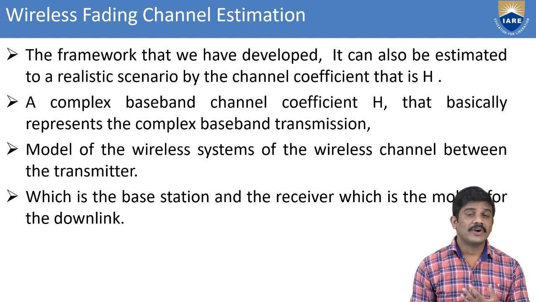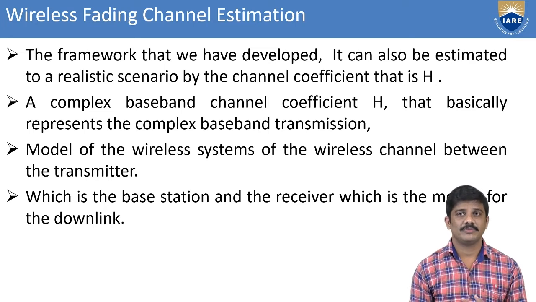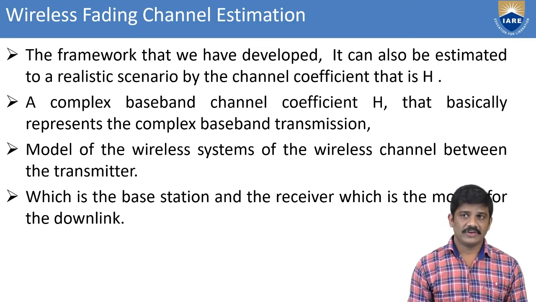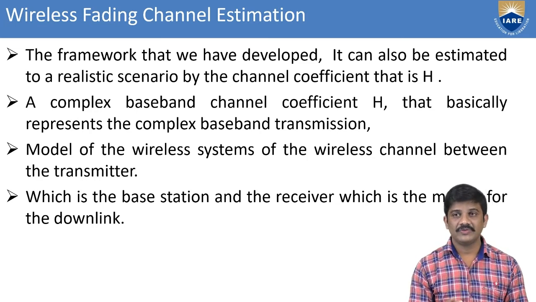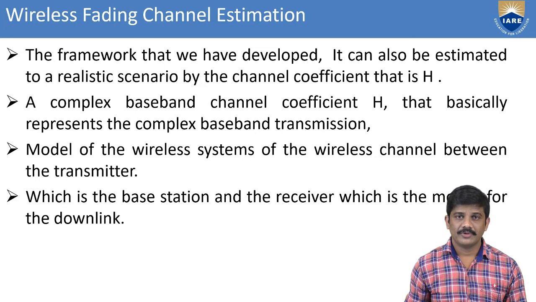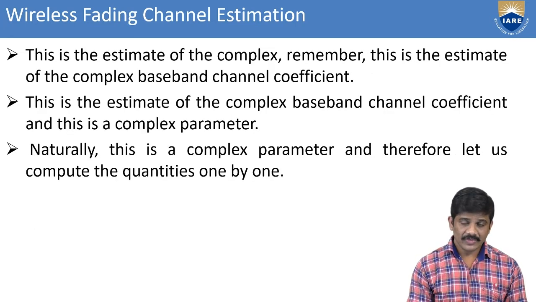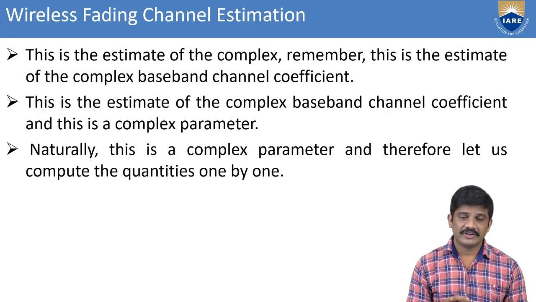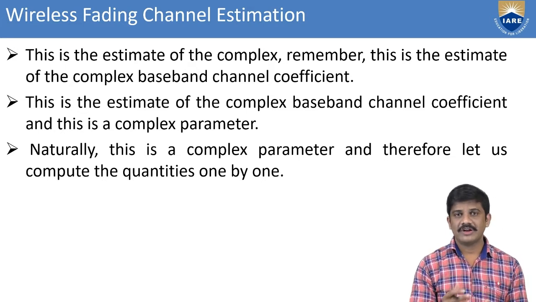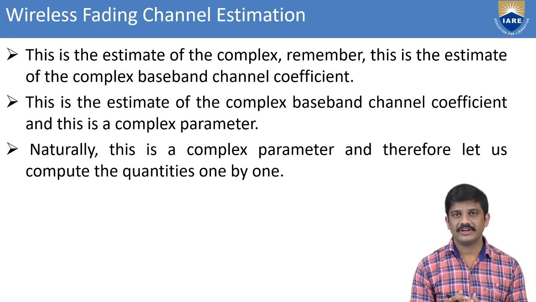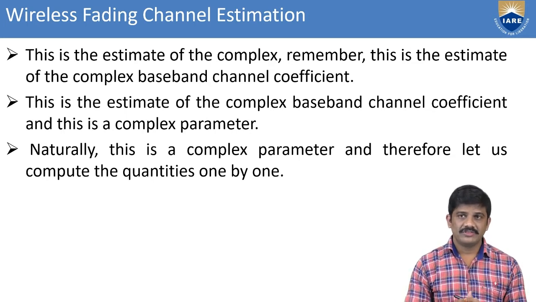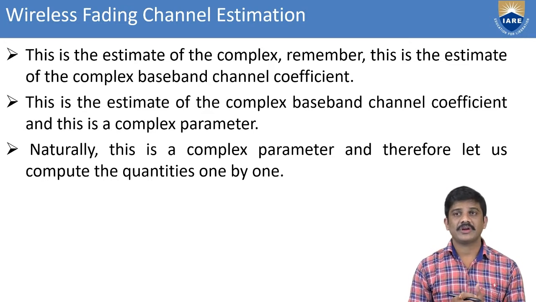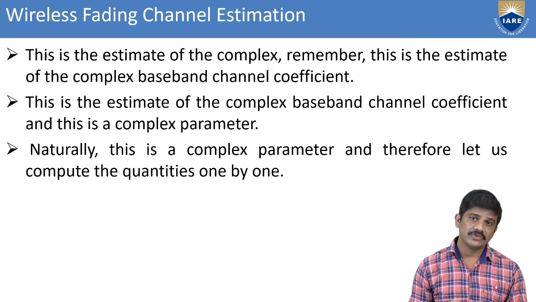Here we consider the models. What are the models we consider? Wireless communication models, with the channel between the transmitter and the receiver, the mobile, in the downlink scenario. Coming to the estimation of the baseband channel, we take the quantities one by one and compute them. Then we have some complex parameter. We also take the estimation of the complex baseband channel coefficient, and we can find out the complex parameter. Both we can find here.